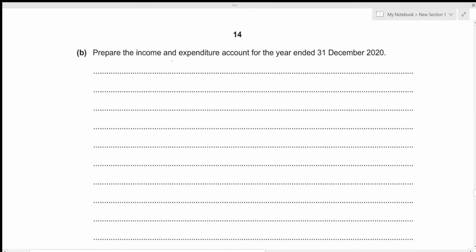So we are preparing the income and expenditure account for the year ended 31st December 2020.